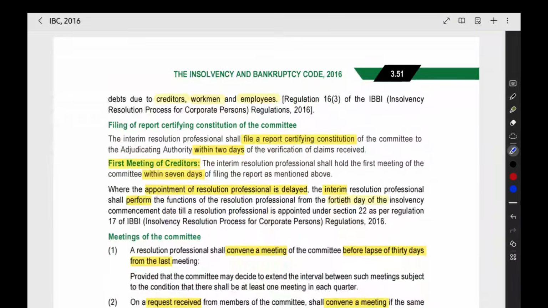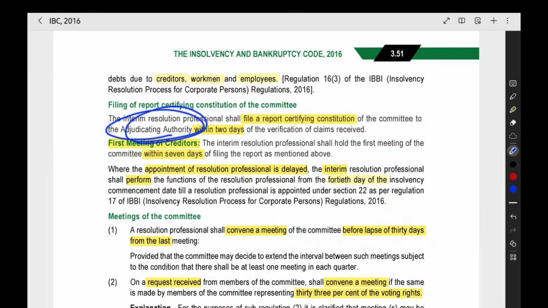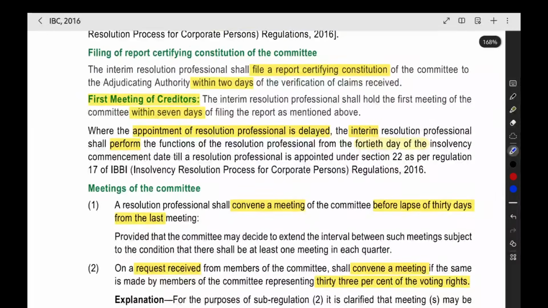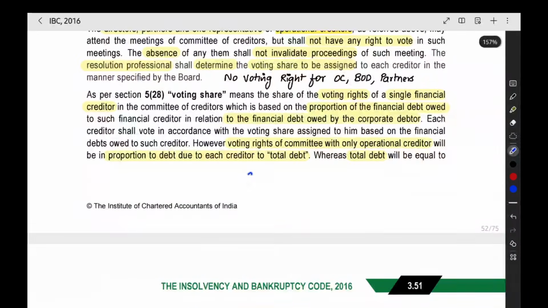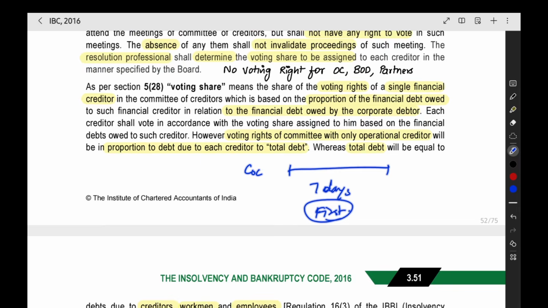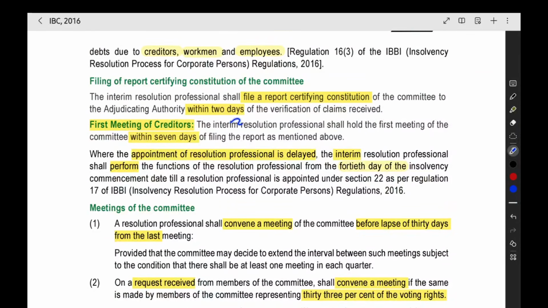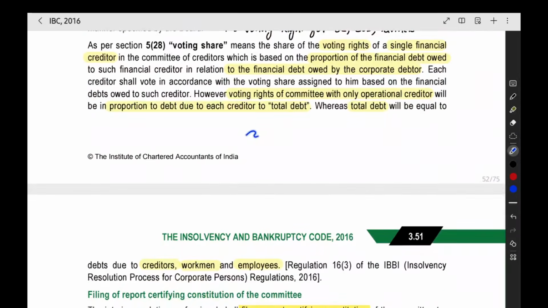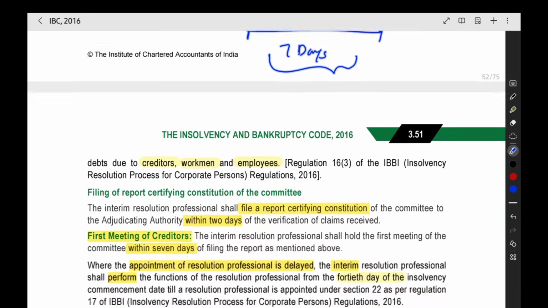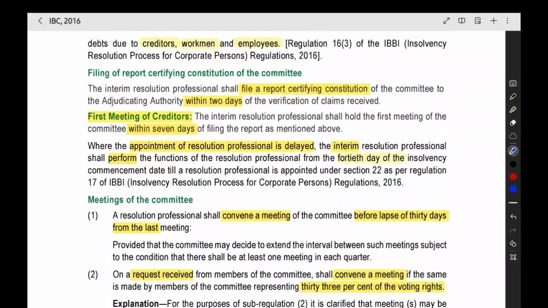Now, everywhere you are filing a report to the NCLT so that the NCLT can keep a track of what is happening in the resolution process. Then first meeting with creditors. After forming the committee of creditors, within 7 days, you have to conduct the first meeting. Within 7 days of filing the report. So within 7 days of filing the report, you have to keep the first meeting of the committee of creditors.